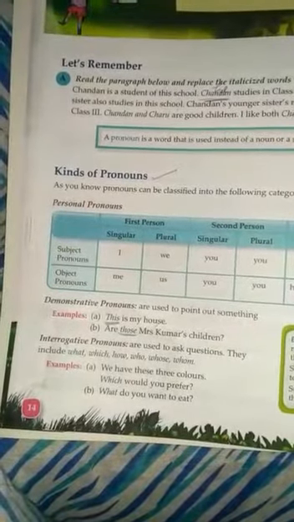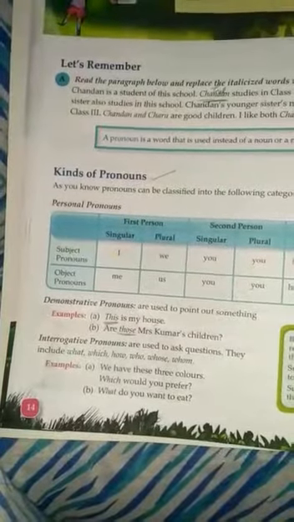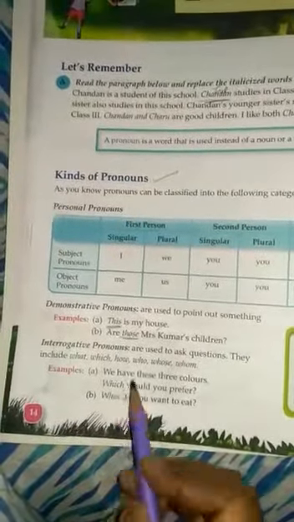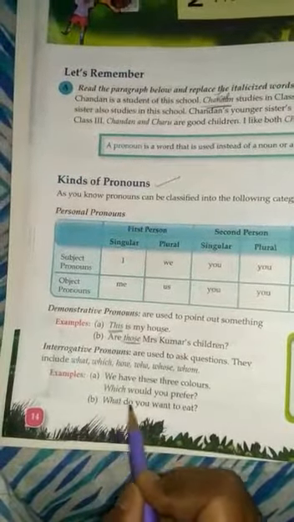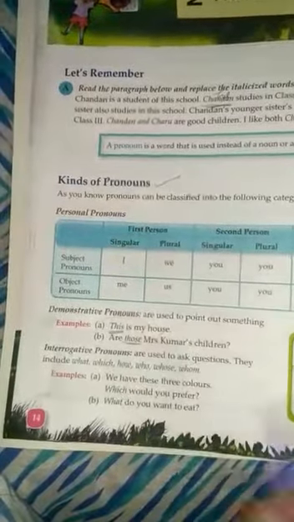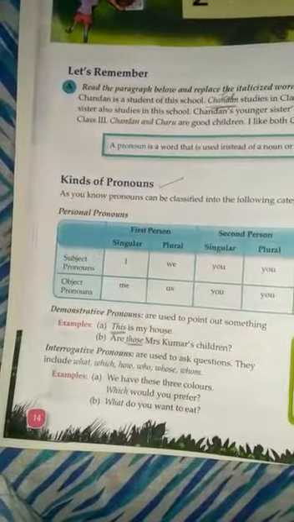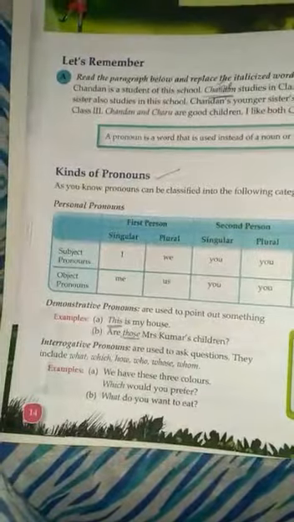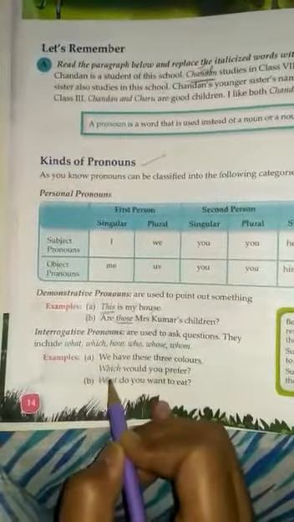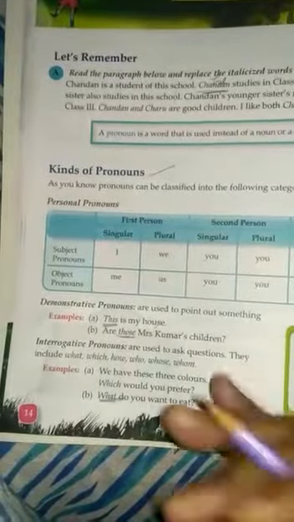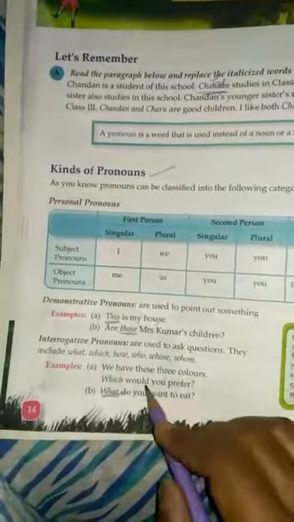So now see here how we can use these words in a sentence. For example, what do you want to eat? What do you want to eat? So students, here the word what is used to ask a question. So the word what is an interrogative pronoun.